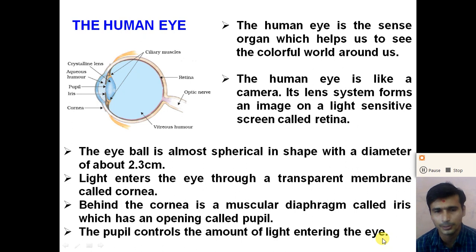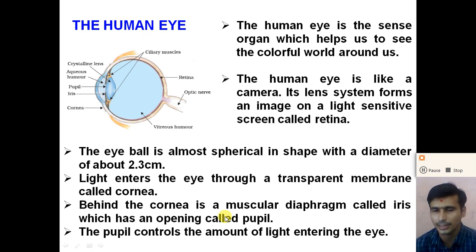The iris and the pupil control the amount of light entering the eye. So what is the function of the cornea? The cornea is the outermost transparent membrane of the eye, and it enables the light to enter the eye.